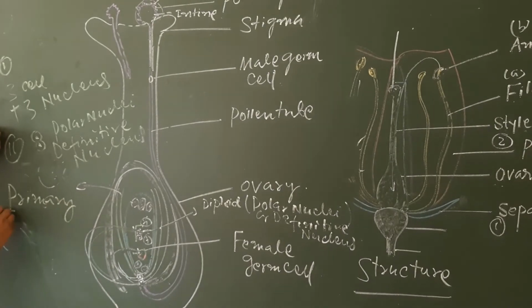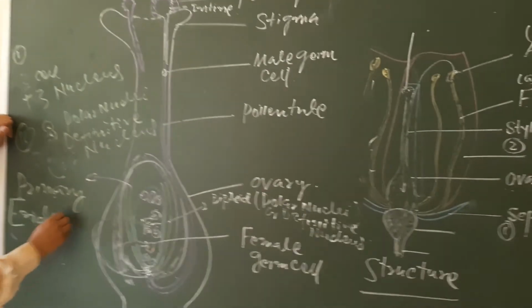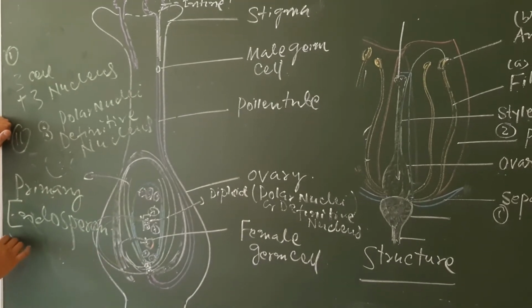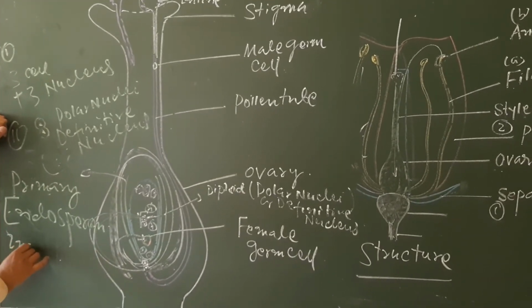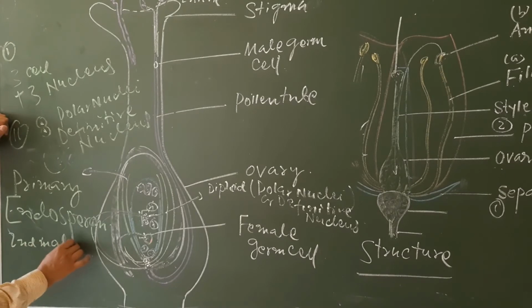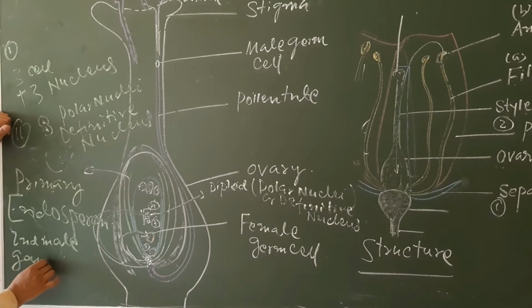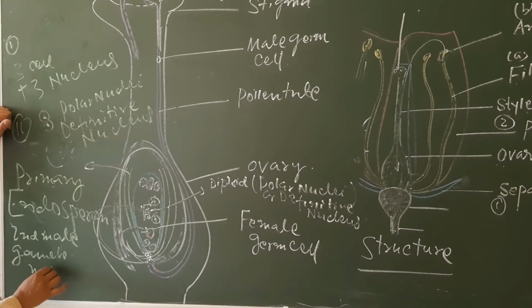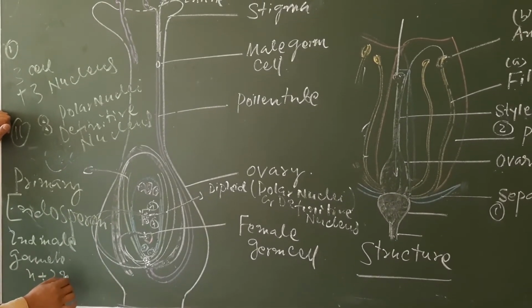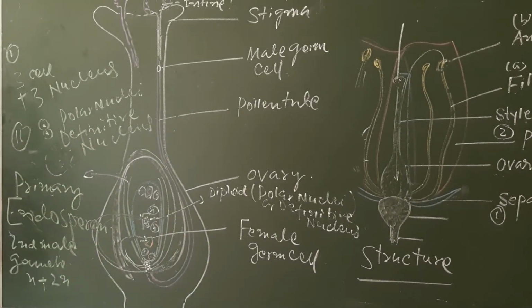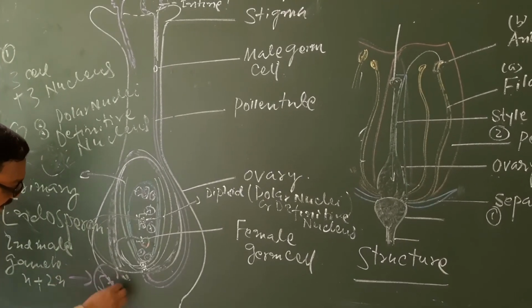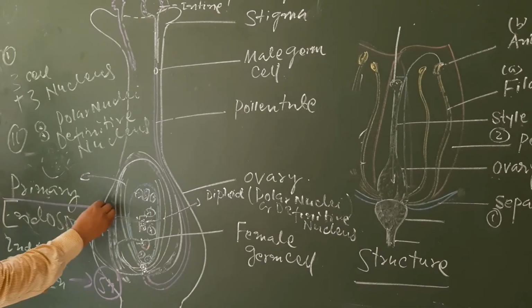This is the result of the second male gamete, that means N plus 2 polar nucleus, 2N. So the result is the formation of 3N triploid. That means endosperm is triploid.